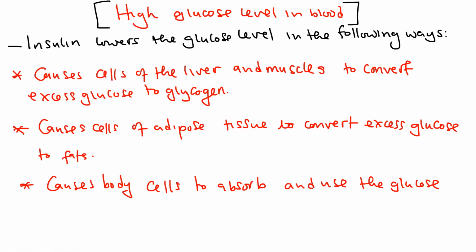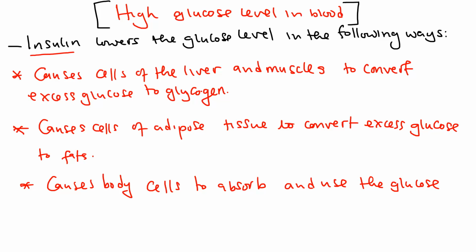Now, let us look at two conditions. When there's high sugar level in the blood, how does the pancreas respond, or how does it regulate the sugar level? We said it has to be maintained at a normal level. So when there's high sugar level in the blood, the pancreas secretes insulin through the beta cell. The insulin lowers the glucose level, bringing it to the normal level.